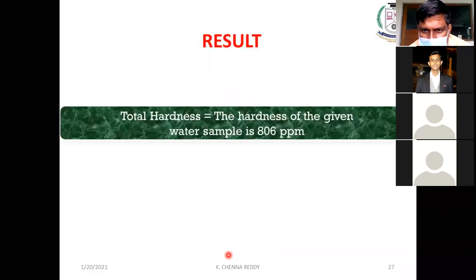So we have to write our result: total hardness, that is the hardness of the given water sample, is 806 ppm. This is the result of the present experiment.